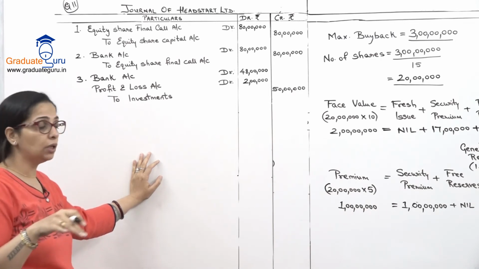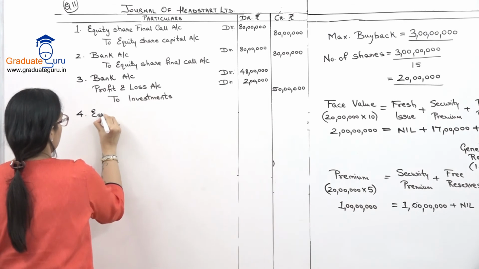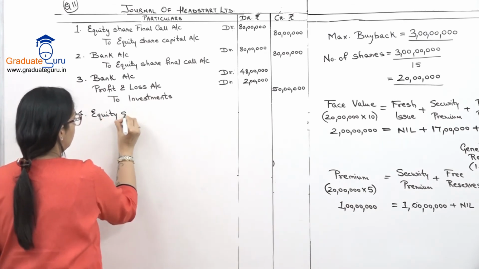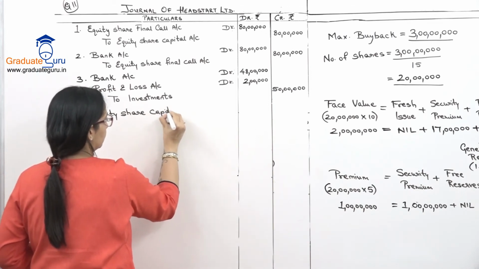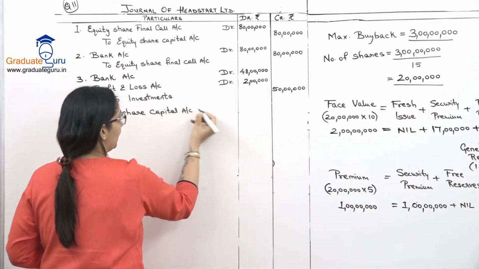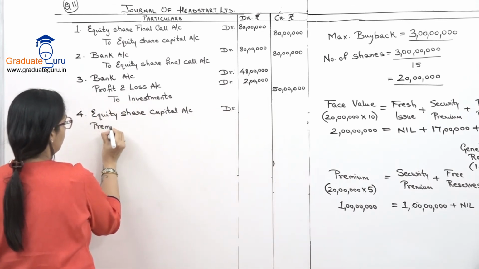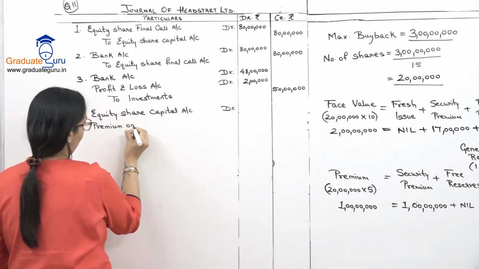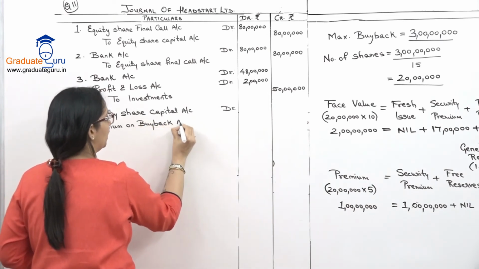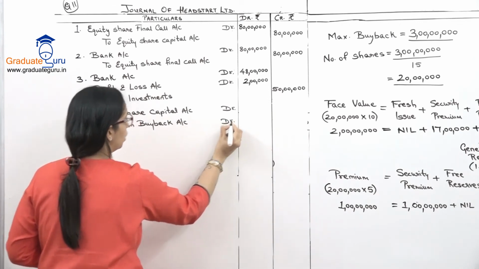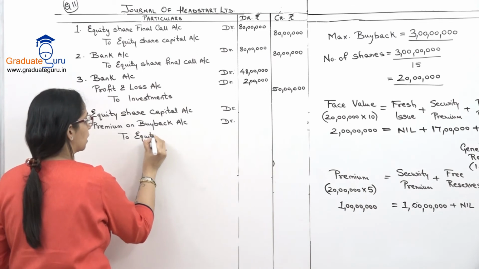Now we come to the buyback entries. So equity share capital account debit. We are also paying a premium. So premium on buyback account debit, and we have to pay it to the equity shareholders. So to equity shareholders account.